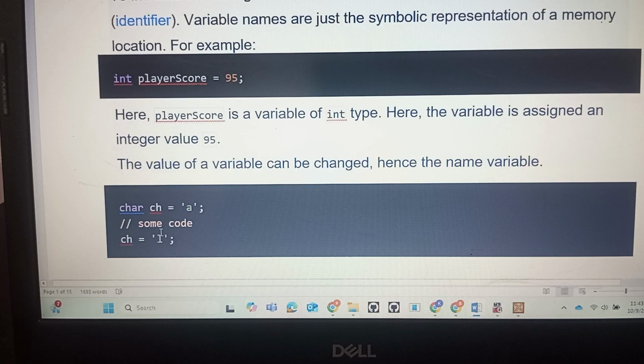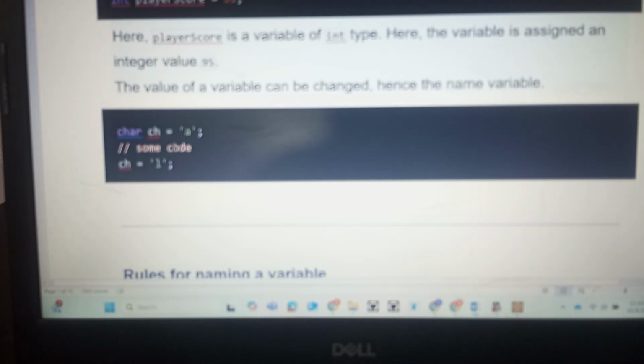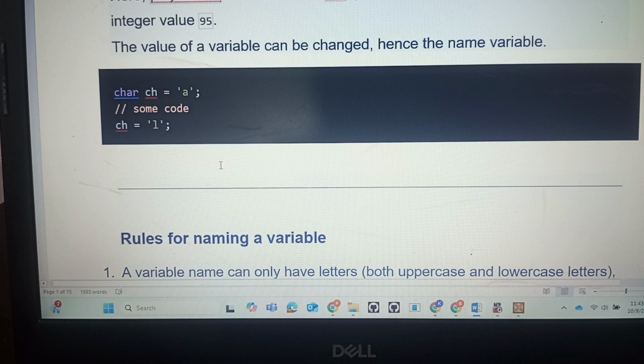Coming to the second example, here what I am going to store is ch equal to a. It means a is a character constant, and ch is the variable name. The variable name, you can give whatever name you want. For example, here you may give csc, that is valid. So csc is a variable. In the character variable csc, I am storing the character constant a.